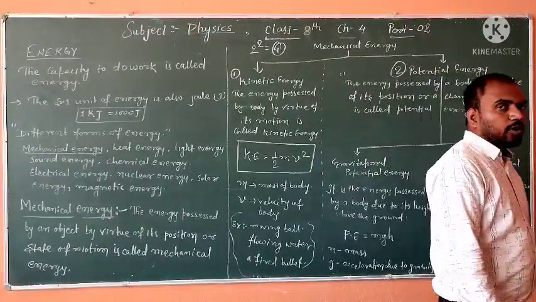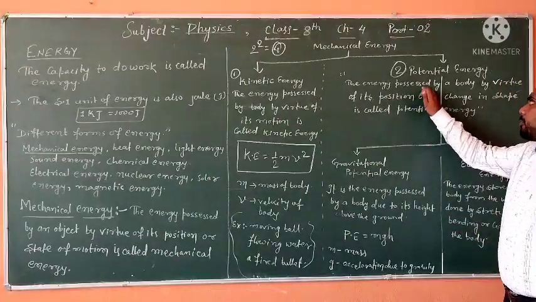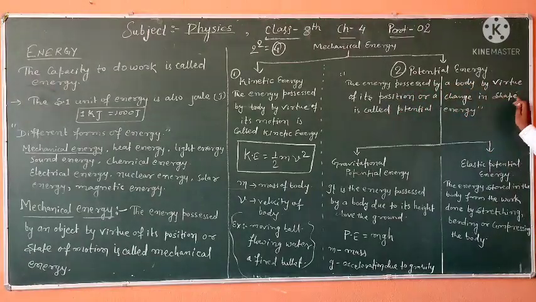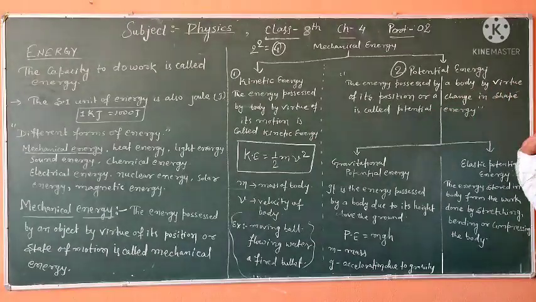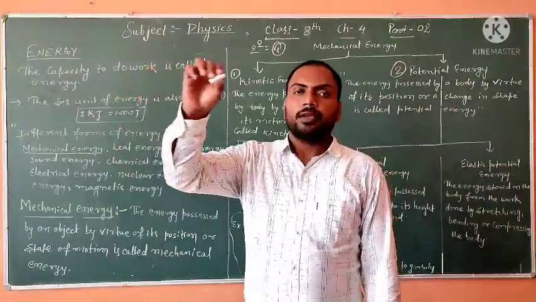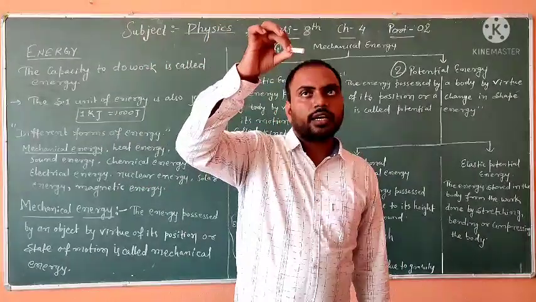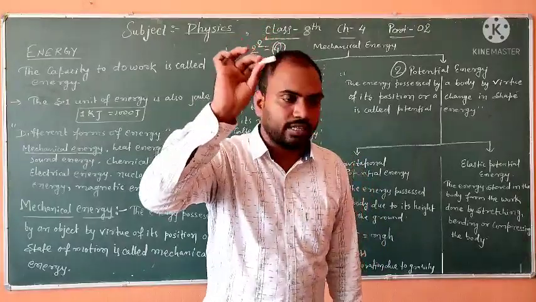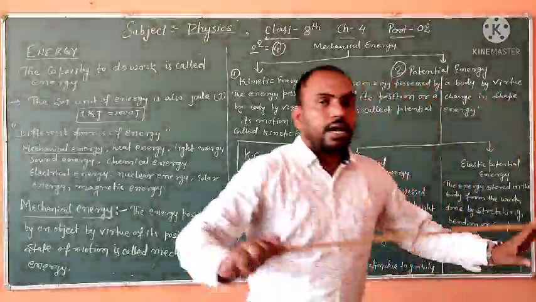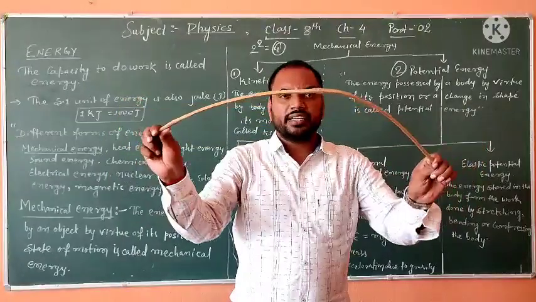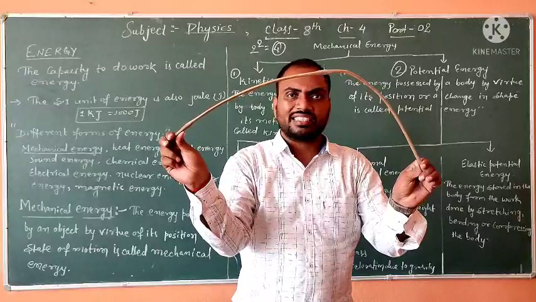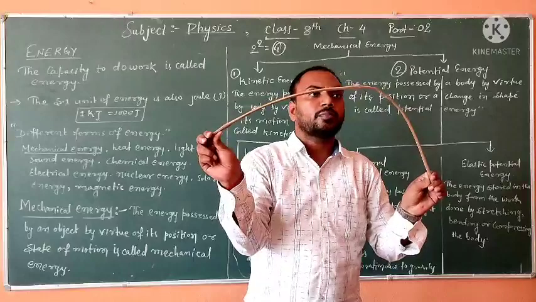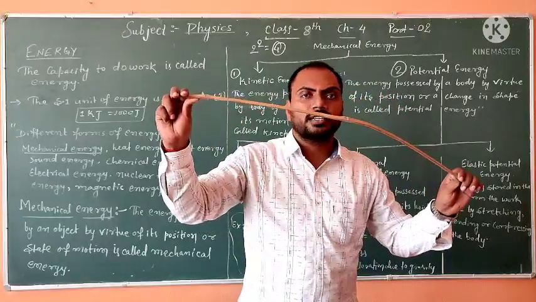Now come to the point, potential energy. The energy possessed by a body by virtue of its position or a change in shape is called potential energy. For example, if I am holding this chalk, it is at some position from the ground, which means it has potential energy. This stick, I am bending it, its shape has been changed, so it has some potential energy.